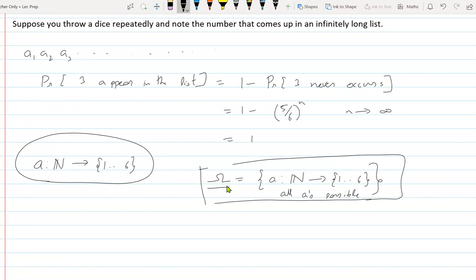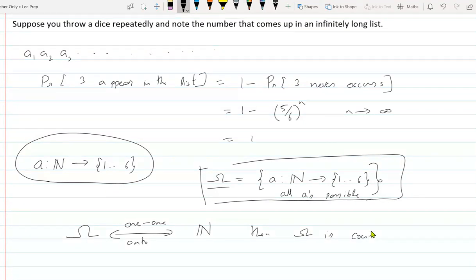So the question was whether omega is countable. Omega is countable, meaning you need to do a one-one onto map between omega and natural numbers. If you can do this, then omega is countable.